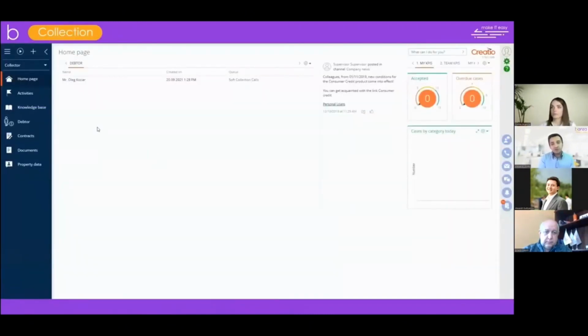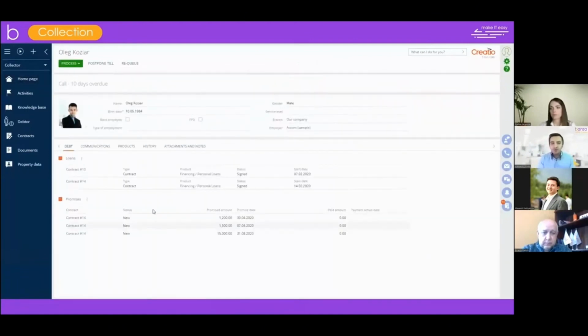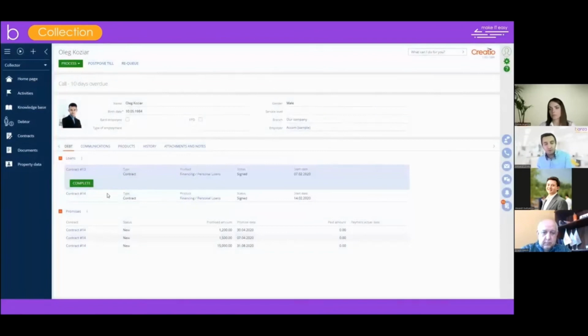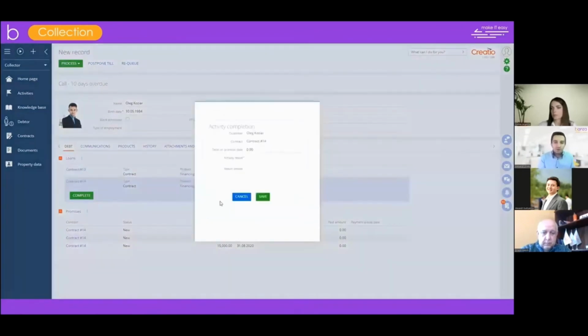Execution of strategies based on calls to a client is automated via queues. For example, we see the soft collection strategy queue with our debtor in it. This means we have to call him and process a current task of a strategy. When we open his profile, we see that he is 10 days overdue. So we call our client and ask him about his previous promises to pay and when he is going to pay now.